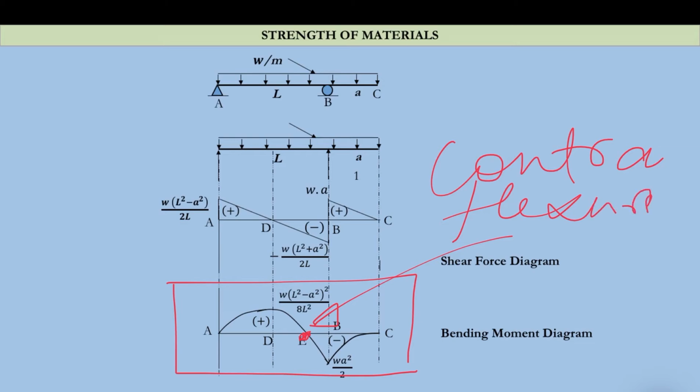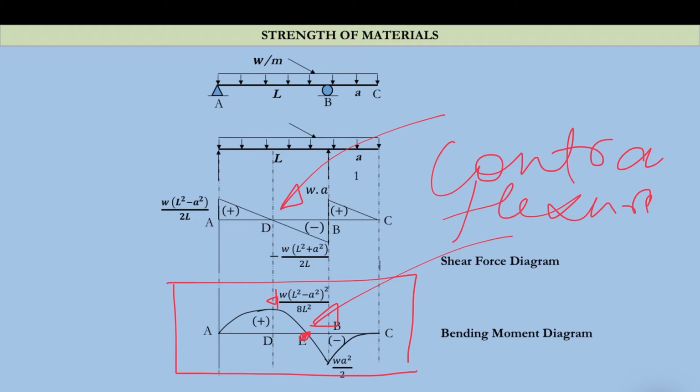You can see there is no relation between zero shear and point of contraflexure. At zero shear the bending moment is maximum, that is different from the point of contraflexure. The point of contraflexure can be found from the bending moment diagram. We have to check where the bending moment is 0. If it is changing its sign through that point, then that point will become a point of contraflexure.